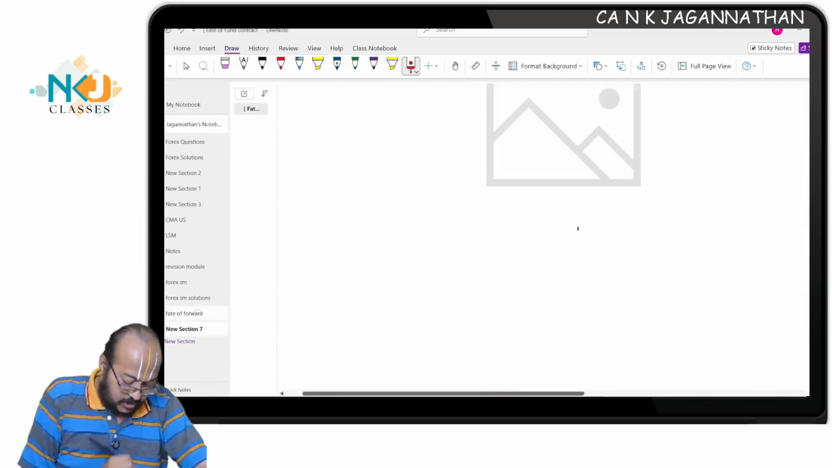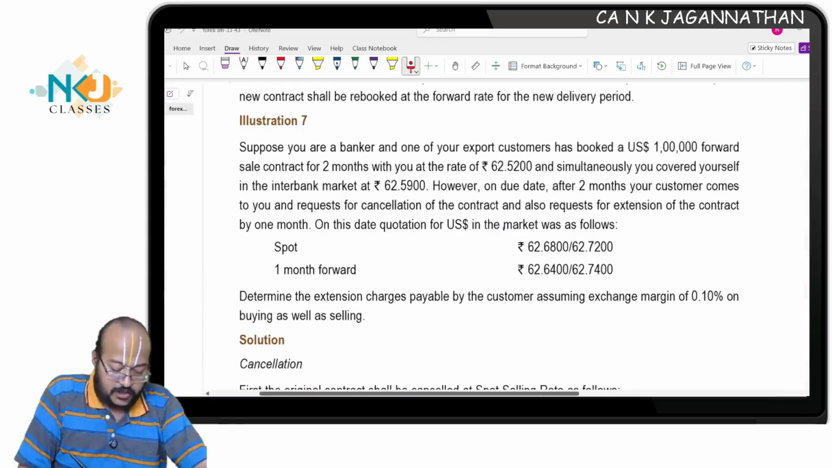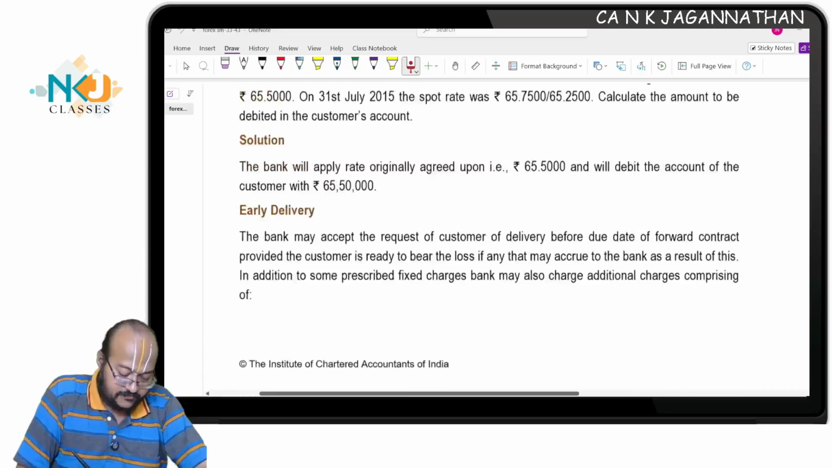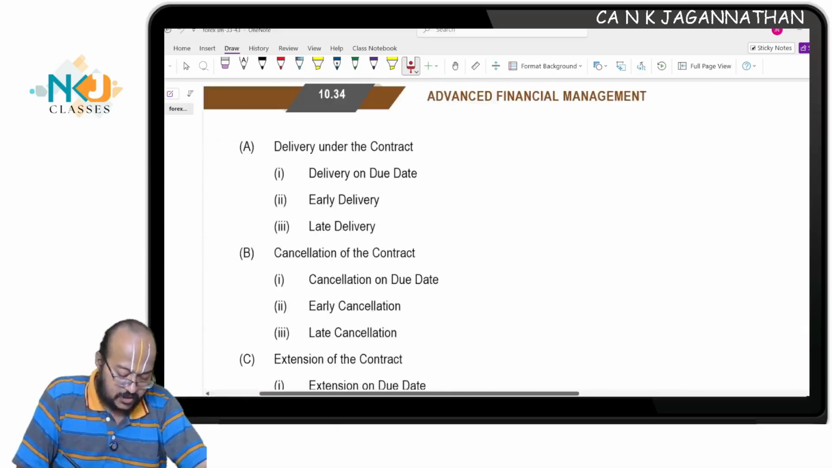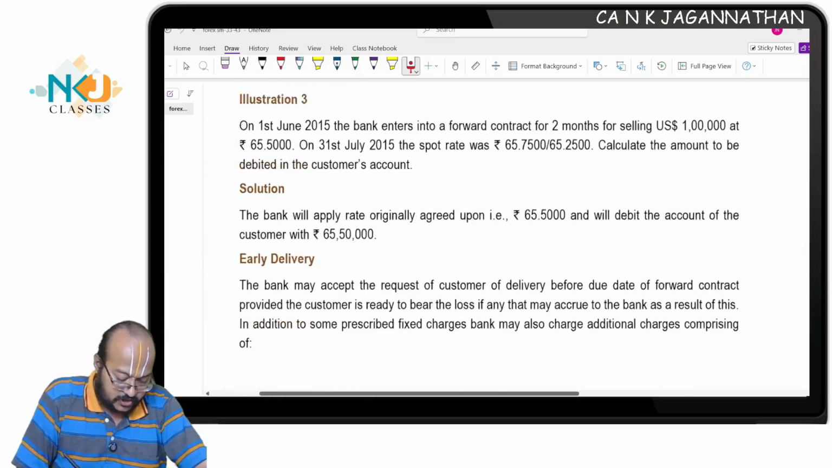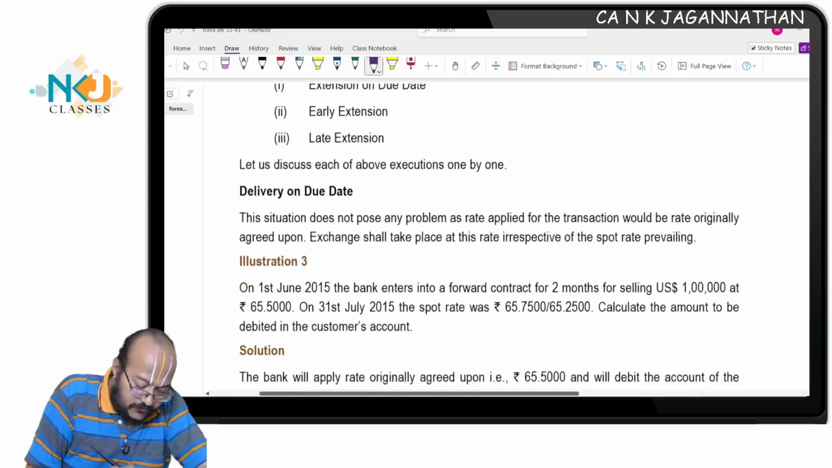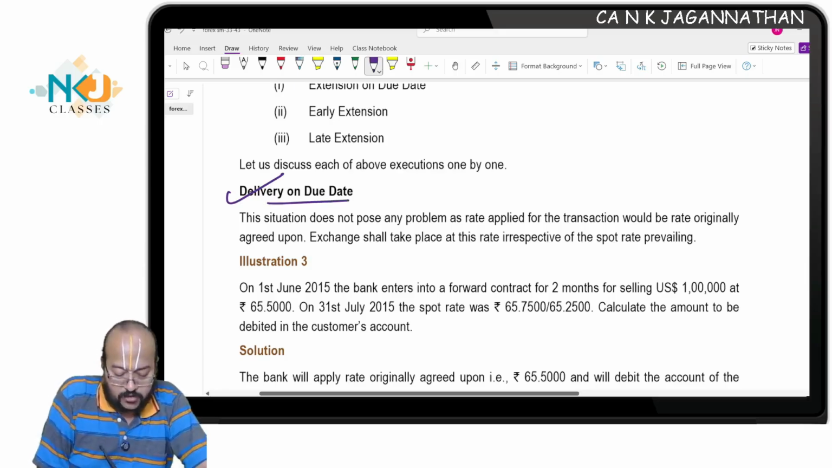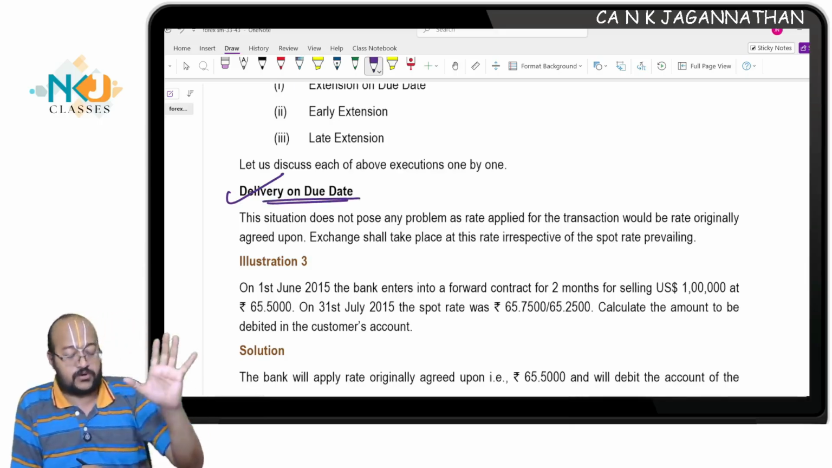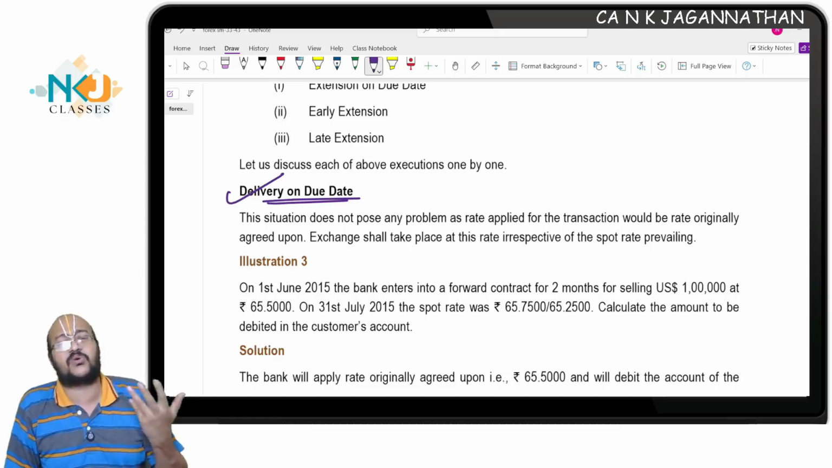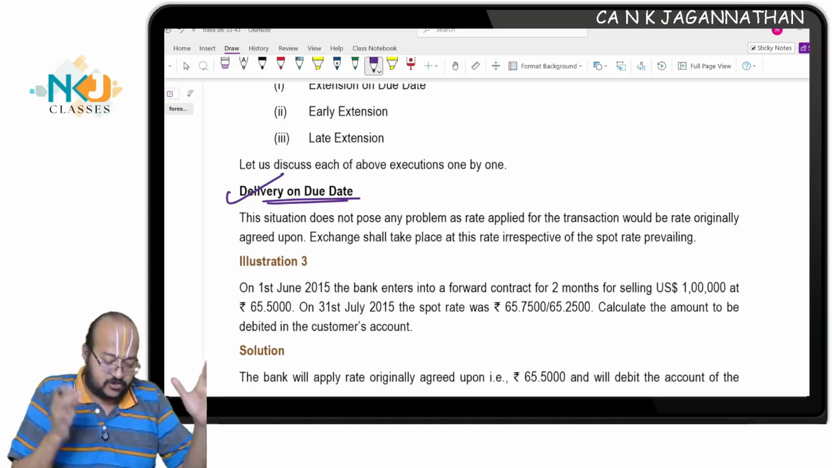In your module, there are so many illustrations given. One by one, we will try to understand. If the delivery happens exactly on the due date, then there is no default. This is the first case where there is no default: delivery exactly happens on the due date.